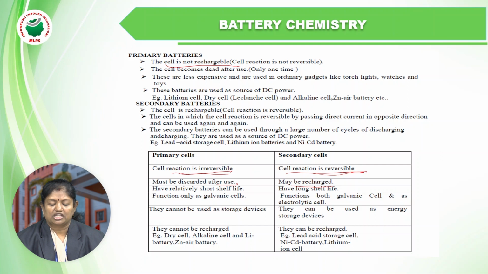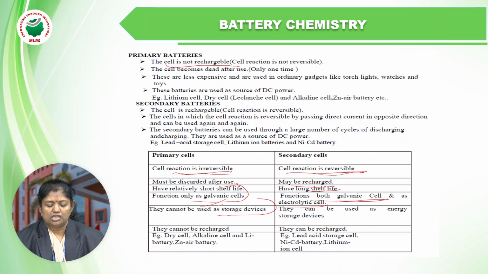Primary cells have a relatively short shelf life, very short, and here the secondary cells have a longer shelf life. A primary cell functions only as a galvanic cell, but a secondary cell acts as both a galvanic cell as well as an electrolytic cell, because it is reversible. When converting the reactant to the product, it is a galvanic cell, and when the products are converting back to the reactant, it is an electrolytic cell.